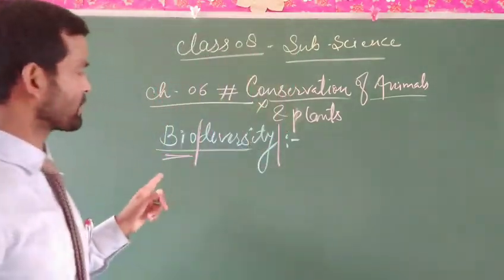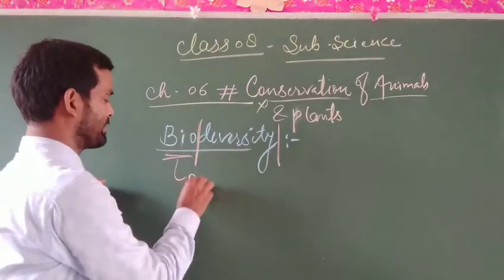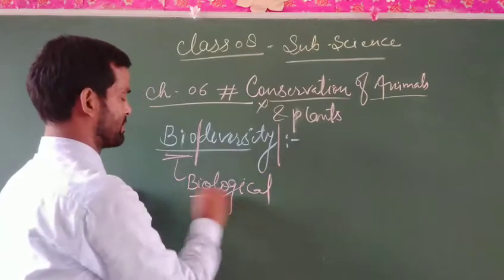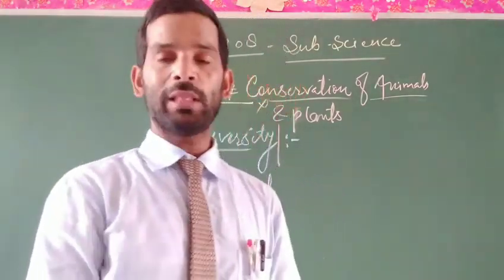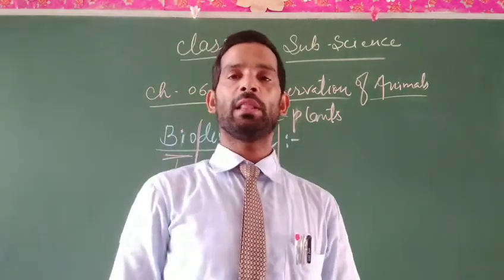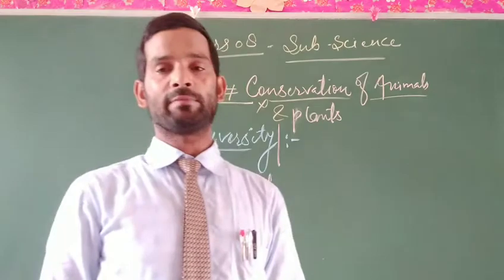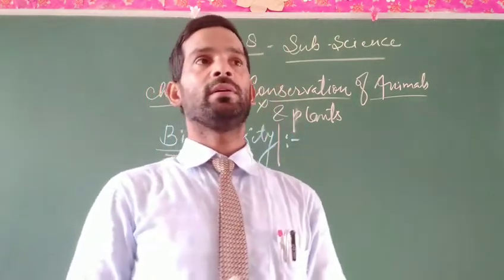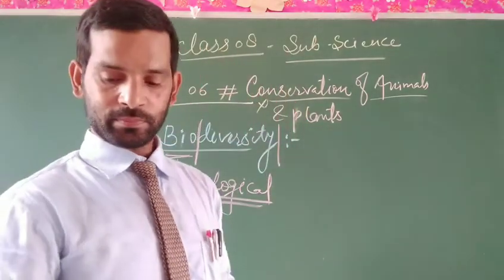So biodiversity is referred to as biological diversity. All the living bodies and living forms present on our earth are accumulated and referred to as biodiversity.